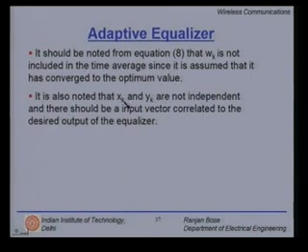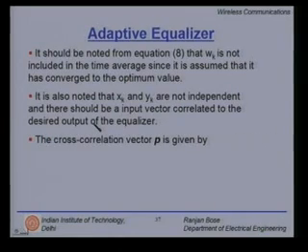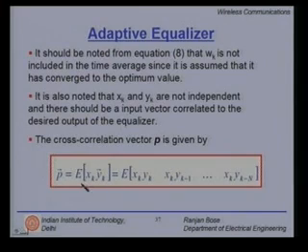It is also noted that x_k and y_k are not independent, otherwise it would be fairly easy to simplify the equation, and there should be an input vector correlated to the desired output vector of the equalizer. So, we define the cross correlation vector p as follows, which is nothing but the expected value of x_k y_k, given by this.